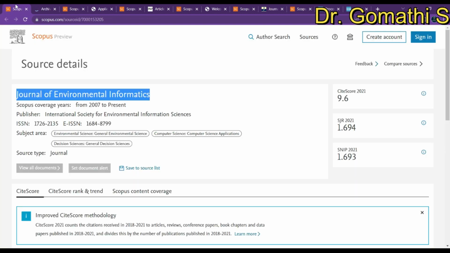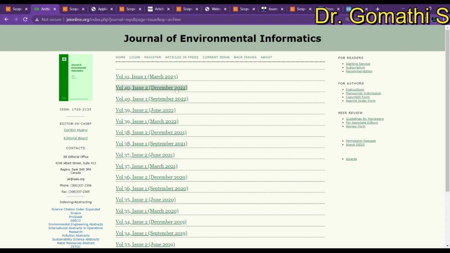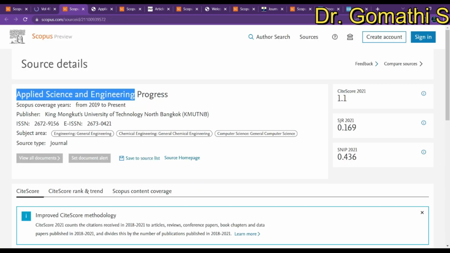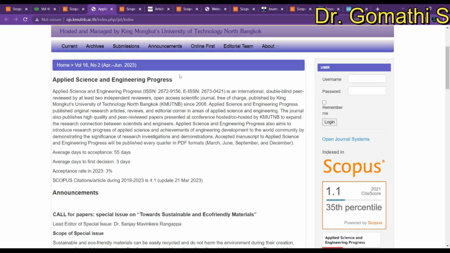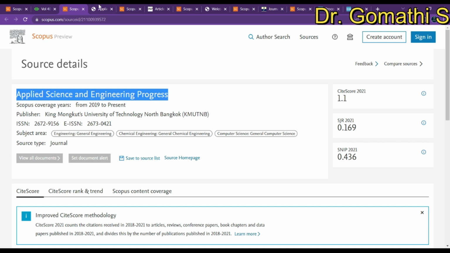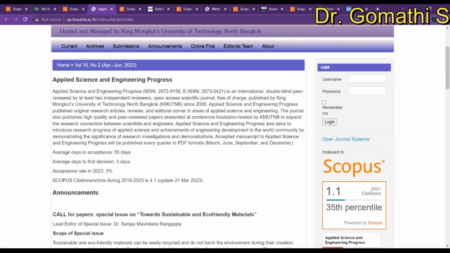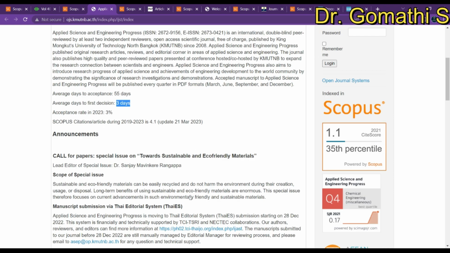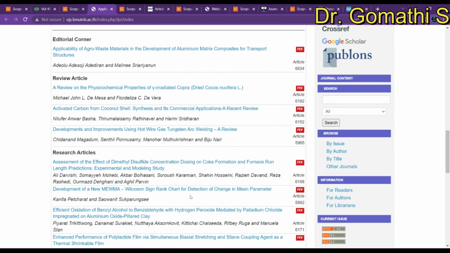I'm talking about the Journal of Environmental Informatics. If you click this, I think December, September, June, March: four issues a year. Next one is Applied Science and Engineering Progress. This covers computer science, chemical engineering, general engineering, every topic under engineering. They also publish in March, June, September and December, but the average acceptance time is 55 days, and you will get the first decision within 3 days. That is why I told you this is a fast response.